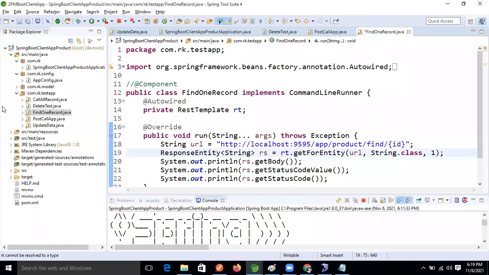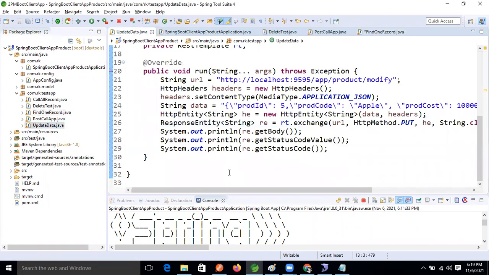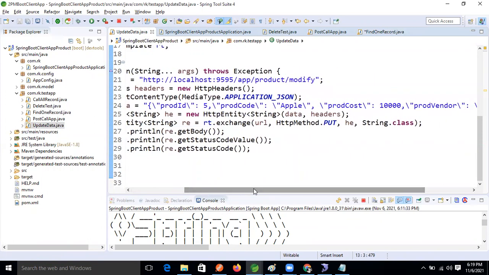See, one minute, where is the exchange? In the single method itself we can do everything, right? Even the header section and body section data we can send.